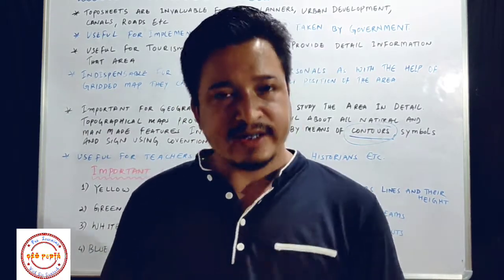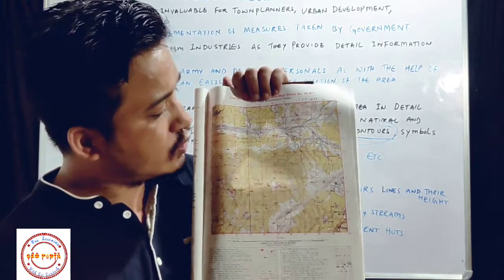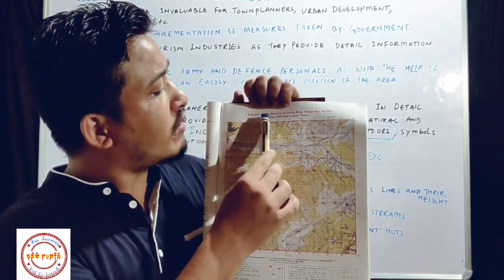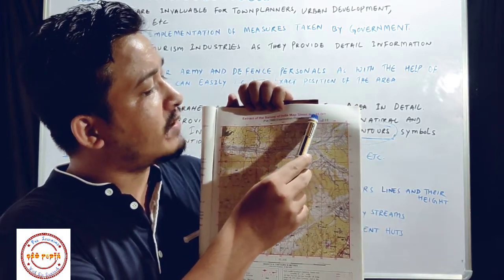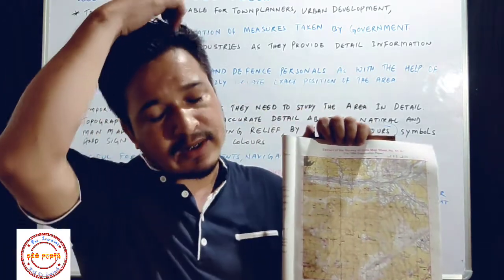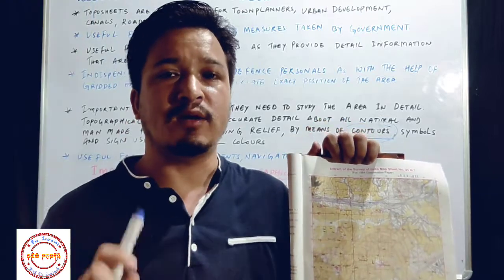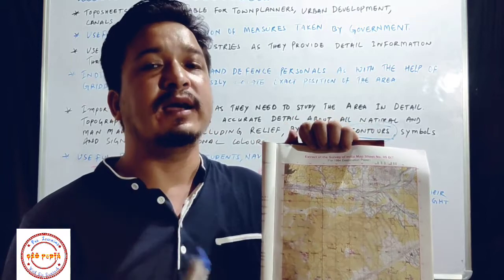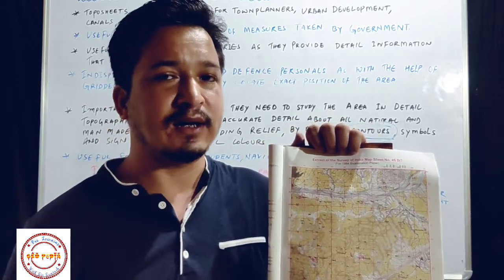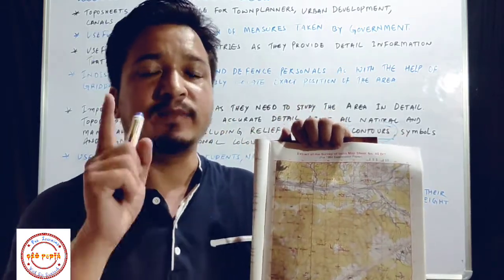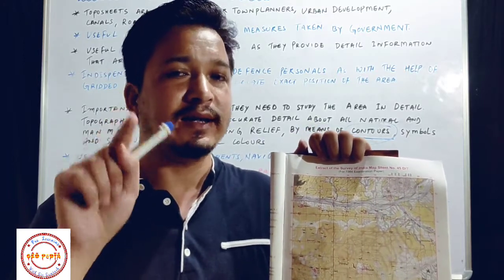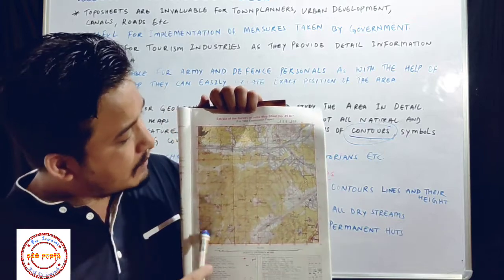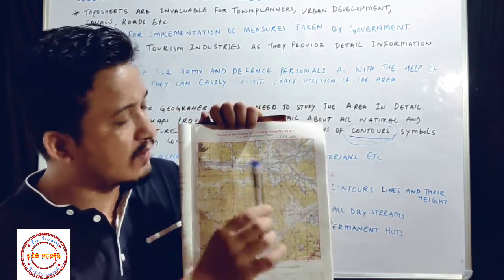Okay, so students, here you can see this is a topographical map, an extract of Survey of India map, sheet number 45D/7. Now let me tell you, students, in class 10th you will be learning only two topographical maps. One is 45D/7 and the other is 45D/10. Only two maps we are learning here. Okay, so here you can see this is a topographical map. See, it looks very beautiful, colorful.